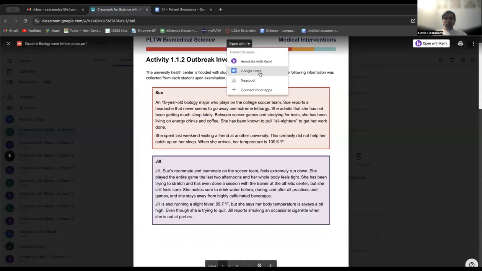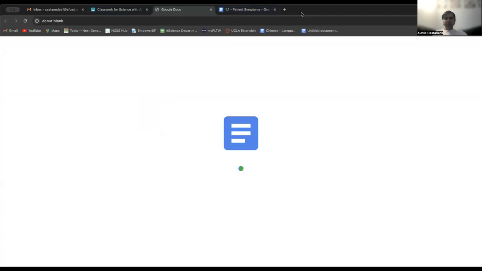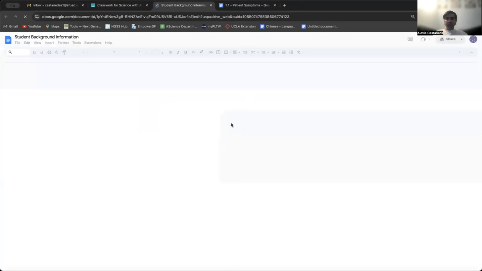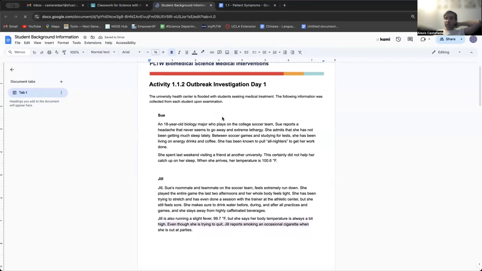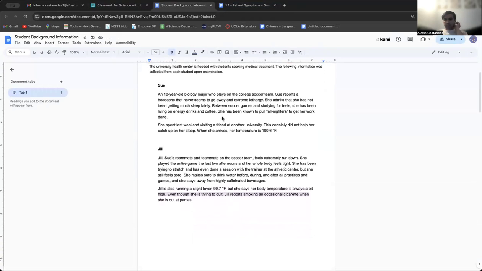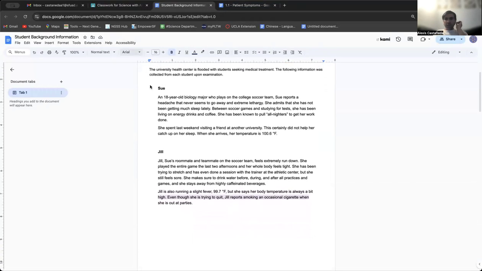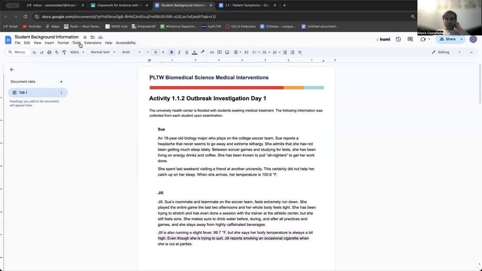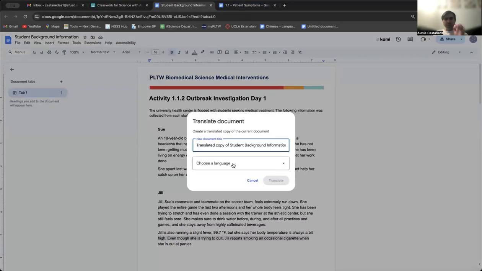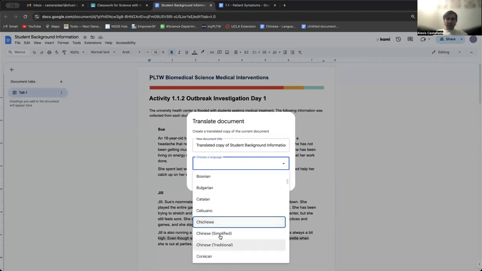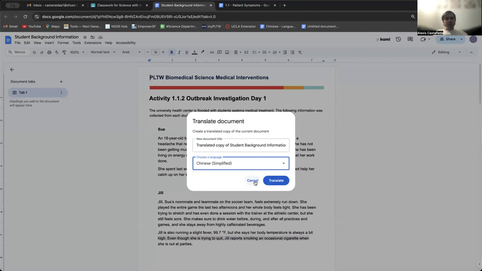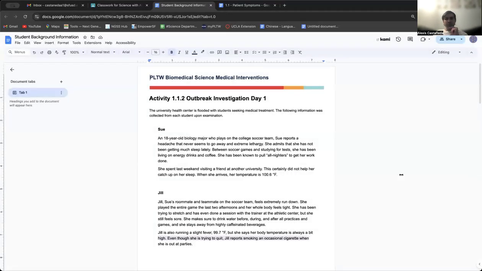You can open this in Google Docs if you click up here. If you want to translate this document into your home language, that's fine. Of course, in this class, you are always welcome to write in your home language. I challenge you to use as much English as you can, but it is okay. If you want to translate this document, you can go to Tools, Translate Document, and then pick the language you want to translate to. If you want Spanish, Arabic, or Chinese, those are options for you. So let's go through this together.